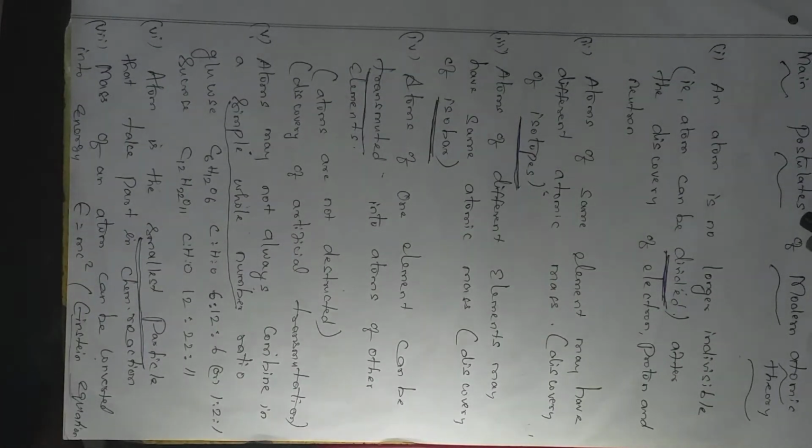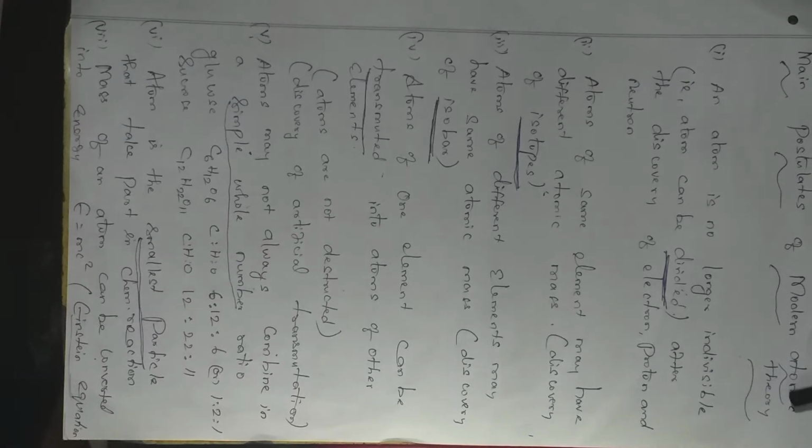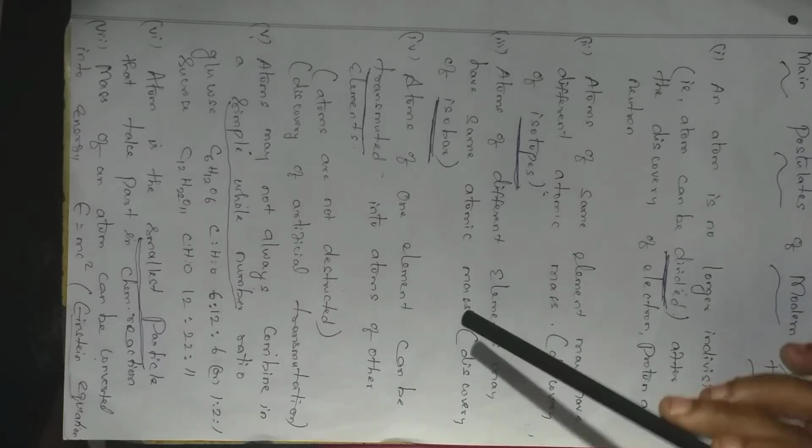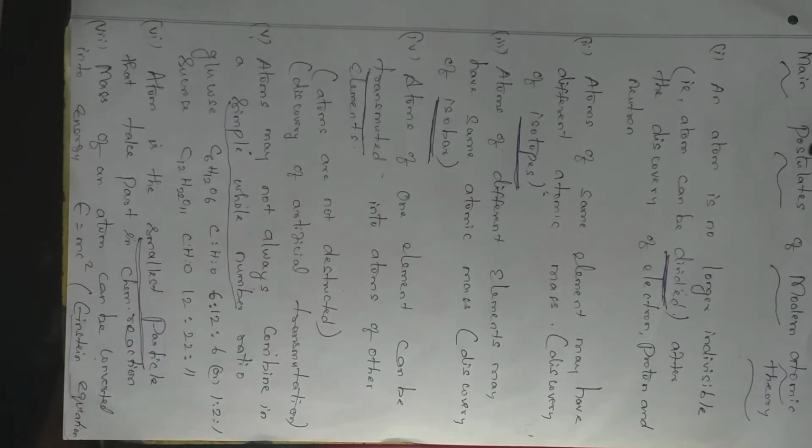John Dalton is the father of atomic structure. He considered the atom as a solid sphere. After his discoveries, J.J. Thomson, Rutherford, Niels Bohr gave various ideas, and later from all these explanations they came to a conclusion about modern atomic theory. In this there are 7 postulates. One by one I am going to explain.